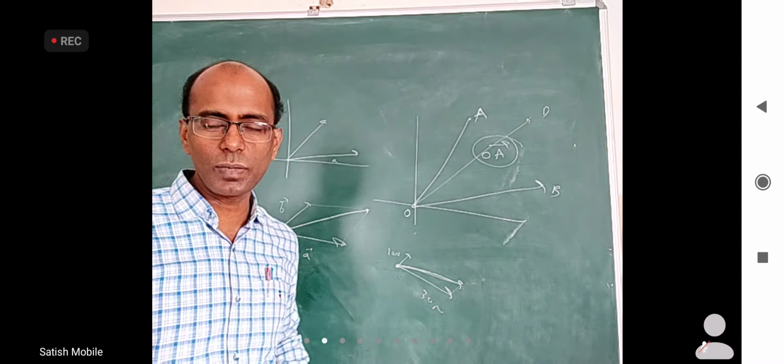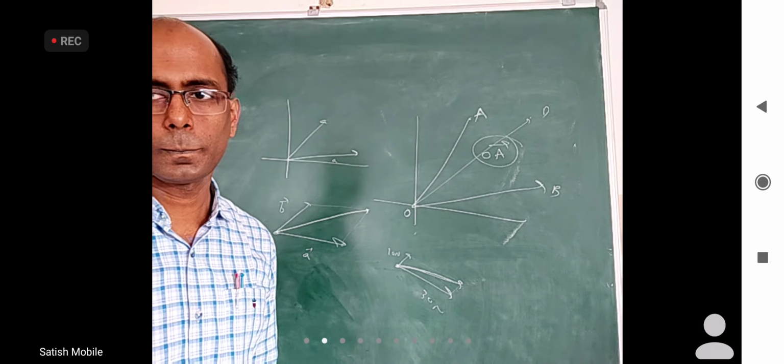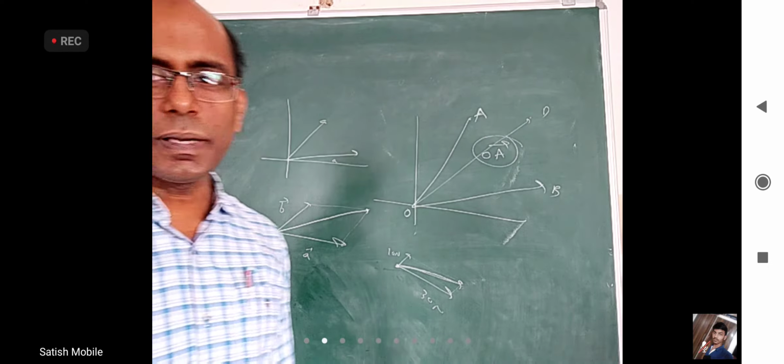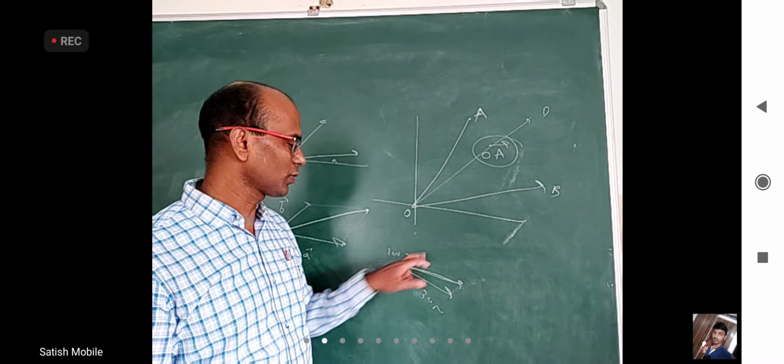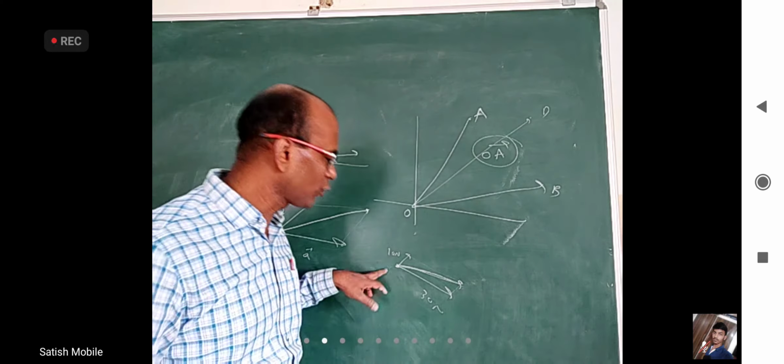You understand what I am saying? Does anybody in physics ask your teacher why, when you apply 30 newtons here and 10 newtons here, the resultant force should act in this direction only?